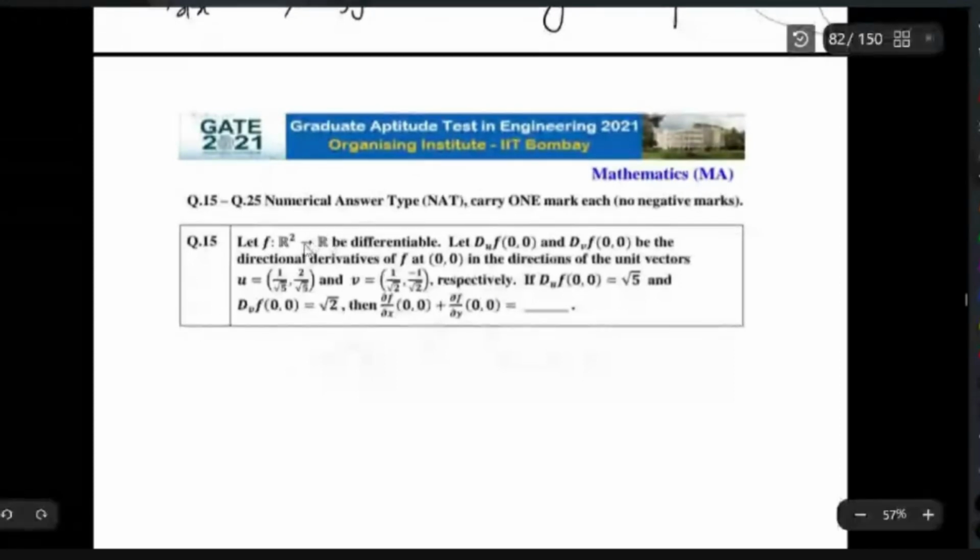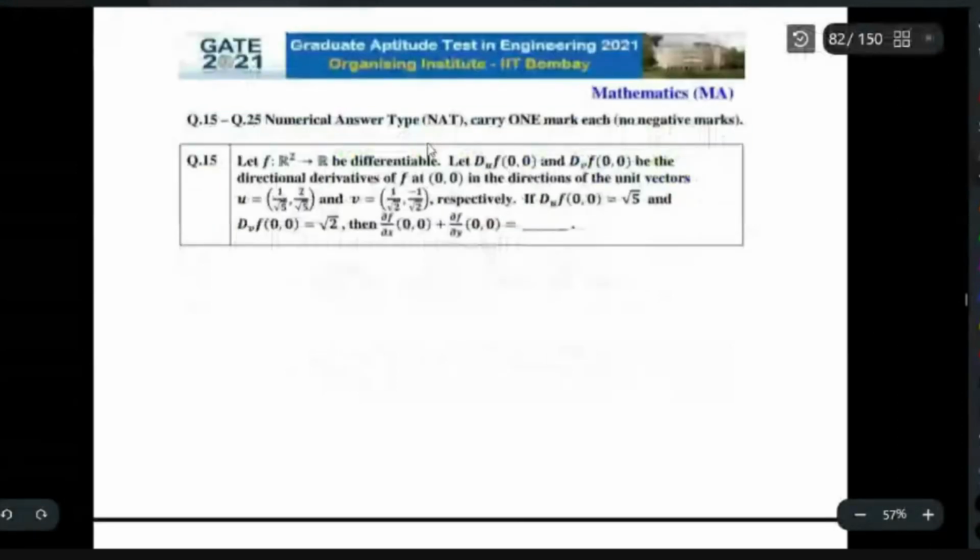Here you have a function f from R2 to R. It's a differentiable function. And Du f at (0,0) and Dv f at (0,0) are the directional derivatives. It is given. And u is given by (1/root 5, 2/root 5), and v is this one. Both the directional derivatives are given. The question is to find fx at (0,0) plus fy at (0,0).